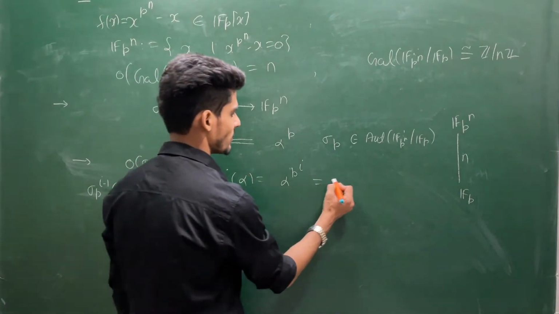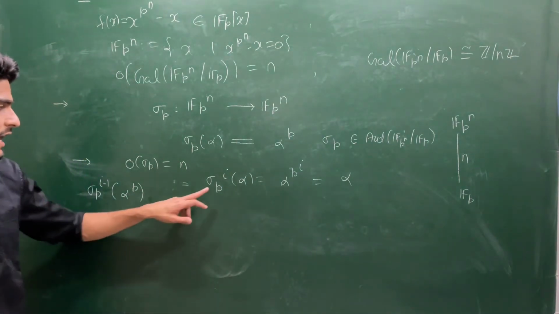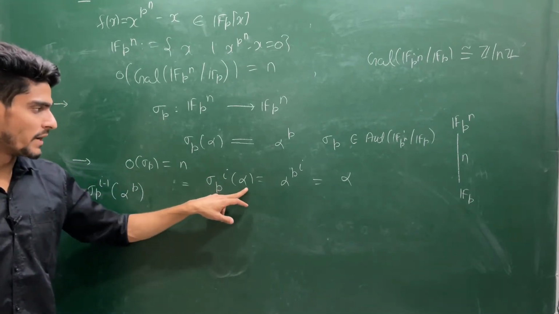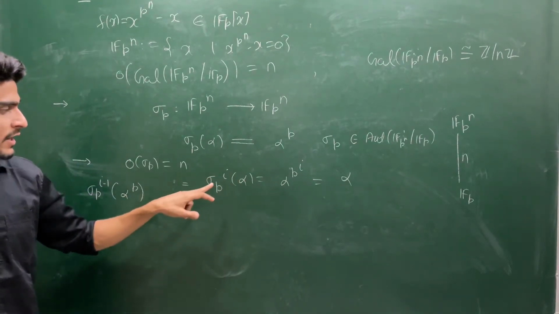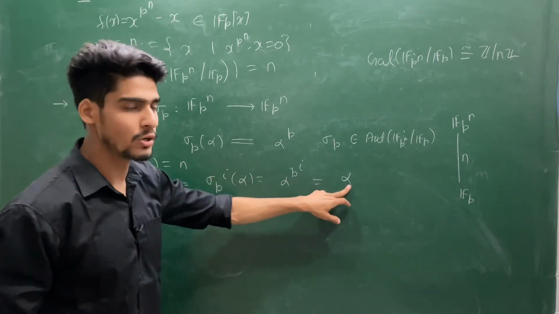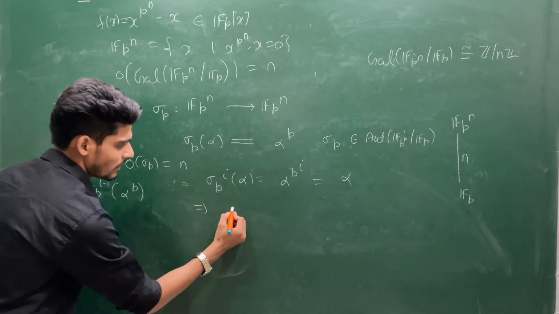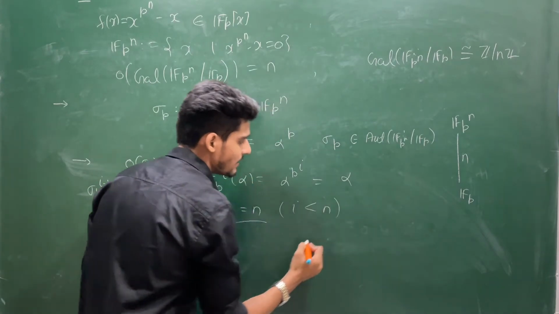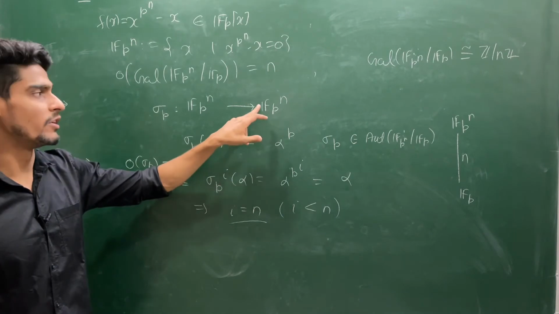Suppose it starts fixing alpha. Then sigma p operated I times on alpha gives alpha to the power p power I, and we are looking for those I for which sigma p fixes alpha, so alpha to the power p power I is equal to alpha. But this actually says that I must be exactly n, because if I is less than n, then this will not be an automorphism, this will not be a bijection.